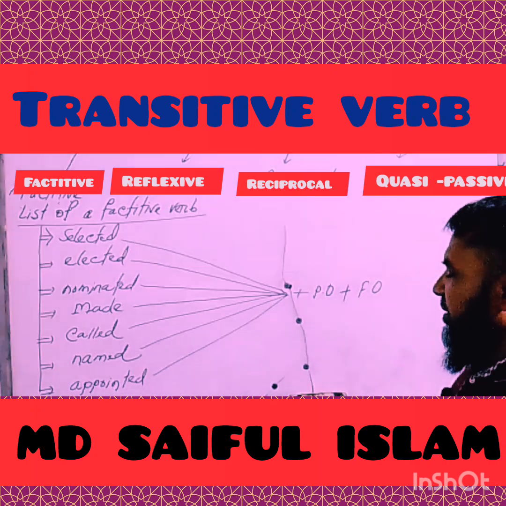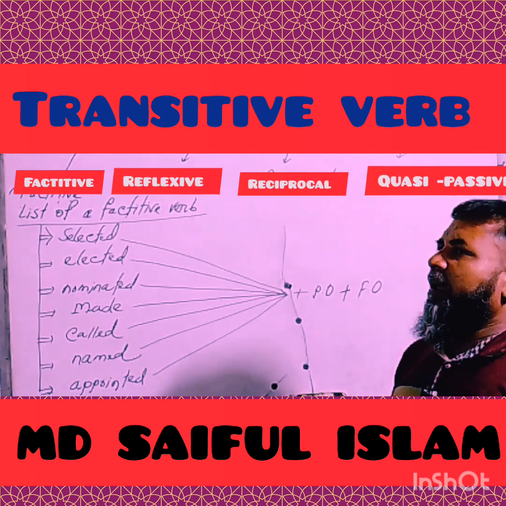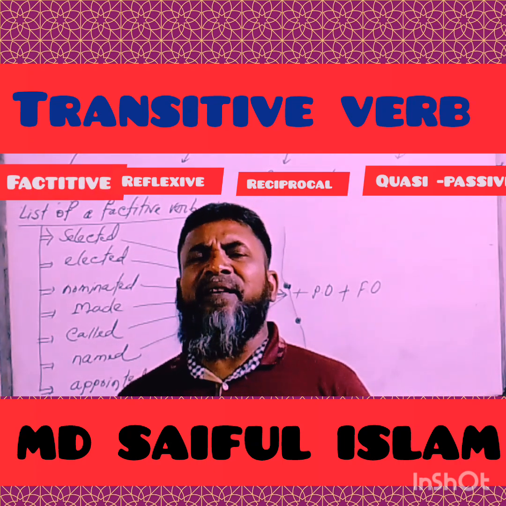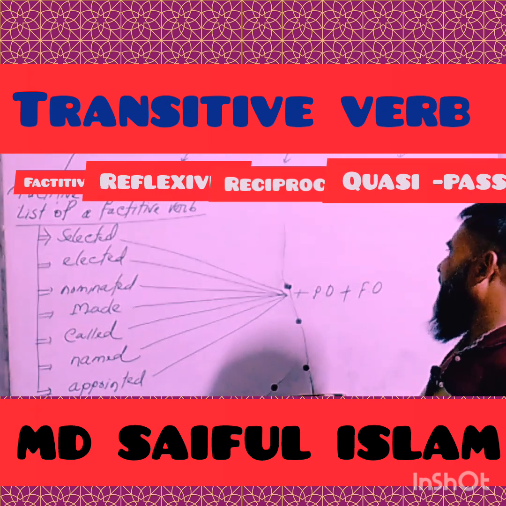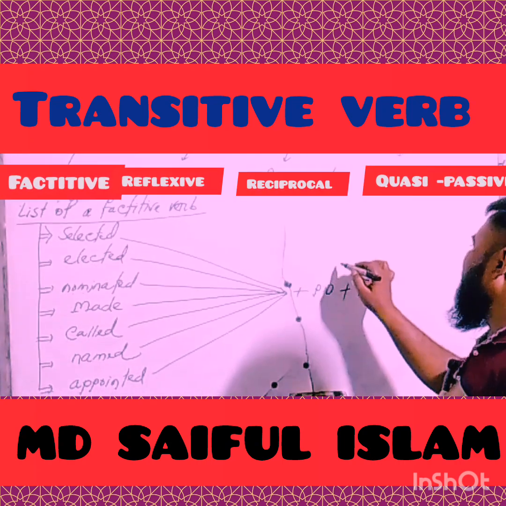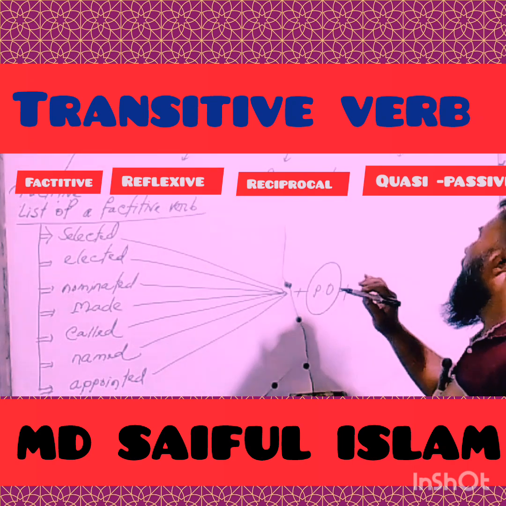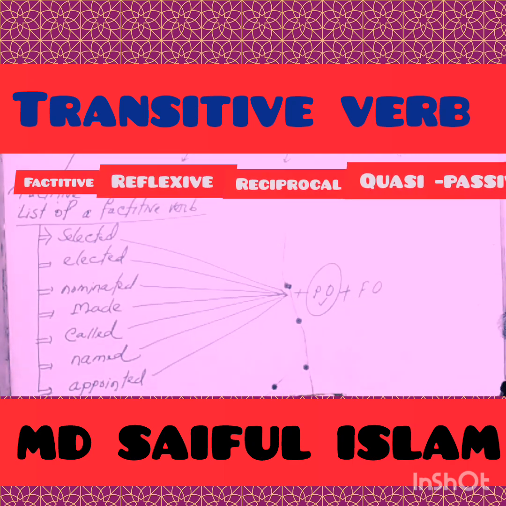My dear learners, now I'm trying to show you about the factitive object. You have to keep in mind, shortly, that a factitive verb is a transitive verb which takes the help of another object, in spite of a functional object, to express the meaning of a sentence completely.